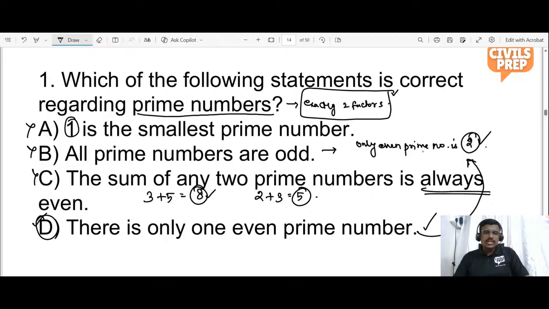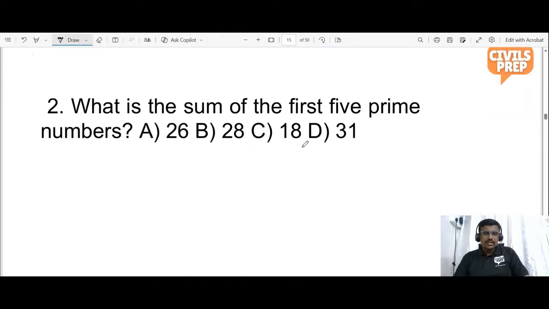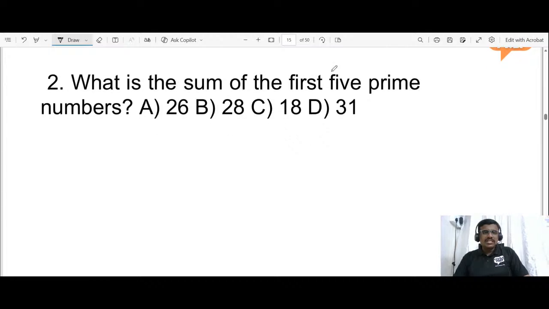Okay, shall we move on to the next problem? What is the sum of the first 5 prime numbers? Please work it out. First write what the first 5 prime numbers are. I told you that a prime number is a number which has exactly 2 factors.